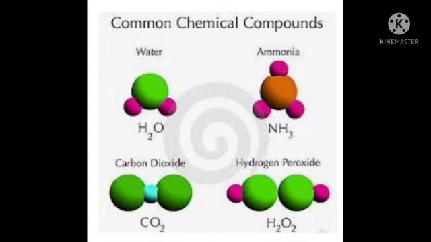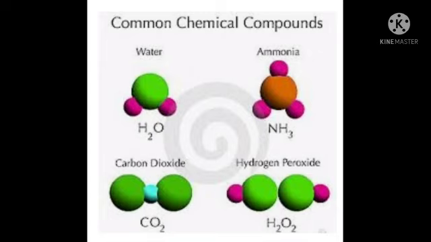Example, when hydrogen combines with oxygen, both hydrogen and oxygen are gases. Water, a liquid, is formed. These two are in the gaseous state first. Hydrogen is gas and oxygen is also gas.